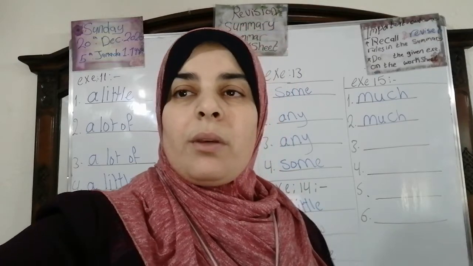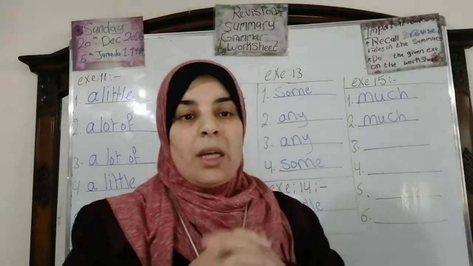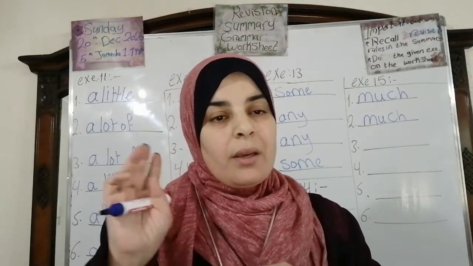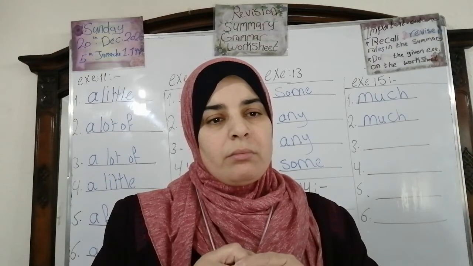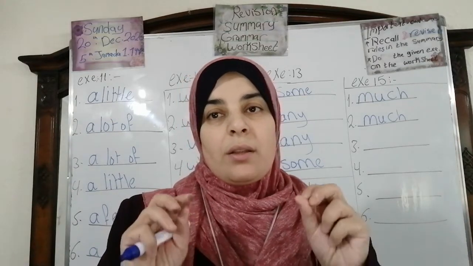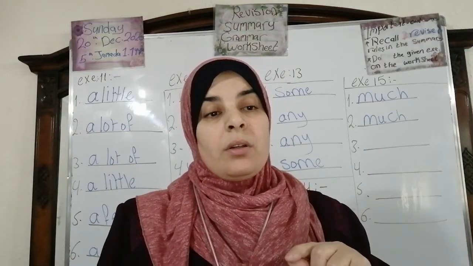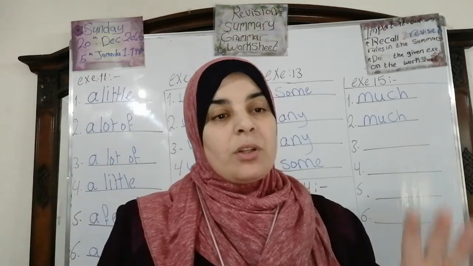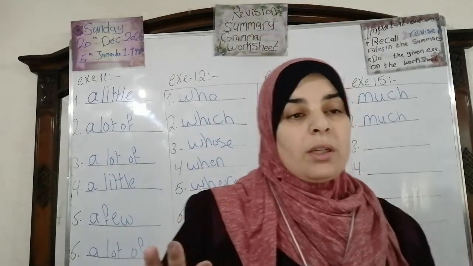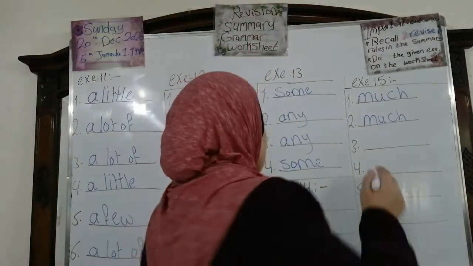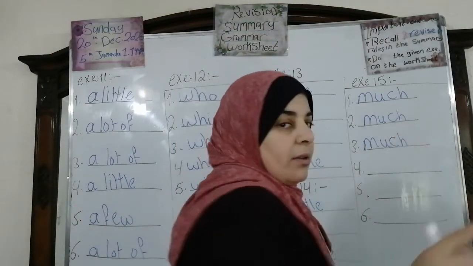Stay with me. Now here, you know that chocolate is not countable. We use chocolate, it's uncountable. So we're going to put much chocolate. Number 1, I haven't got much time. How much time does the roof need? And 3, also much chocolate. Okay, we're going to write much chocolate. I think the S here is by mistake. It's not correct.